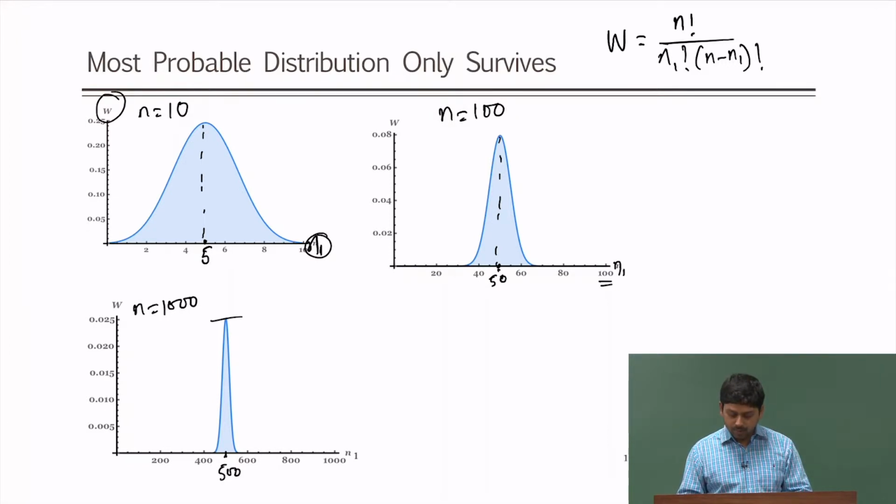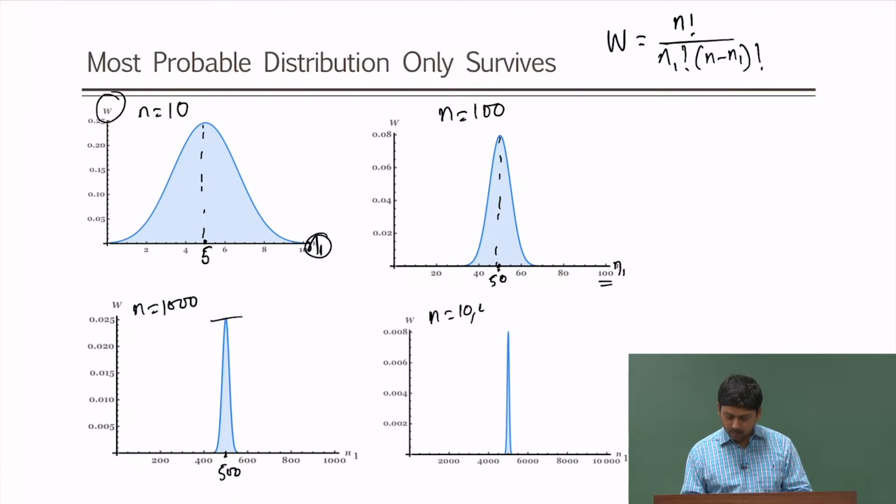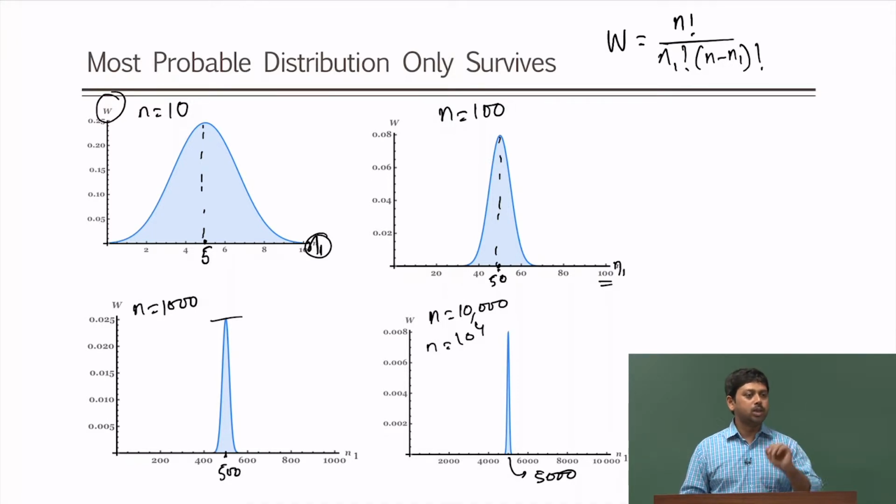Let us go to 10,000. Here n is 10,000. Again, the peak is at 5,000 and it has become much narrower. So, this 10,000 is just 10 to the power 4. Okay. We have to go 19 more orders of magnitude in order to reach 10 to the power 23, which is just 1 mole of particles. Imagine what will happen to this particular graph.